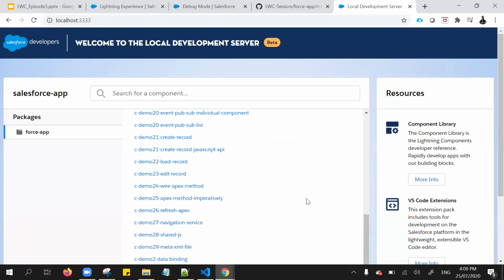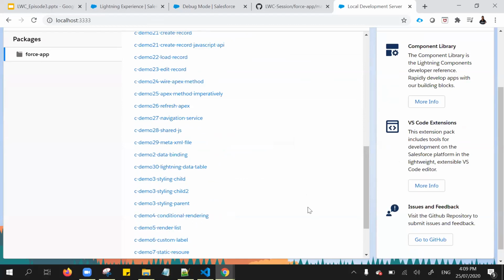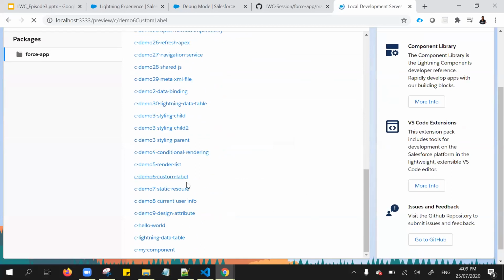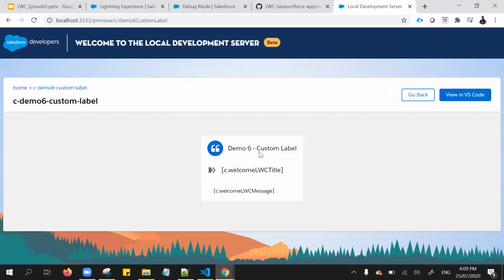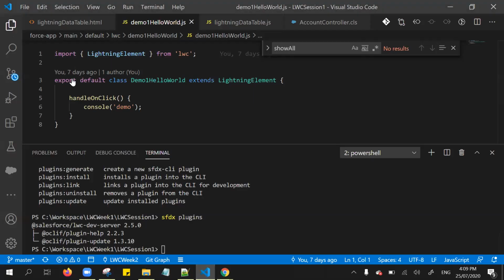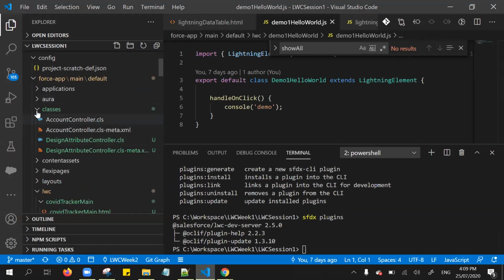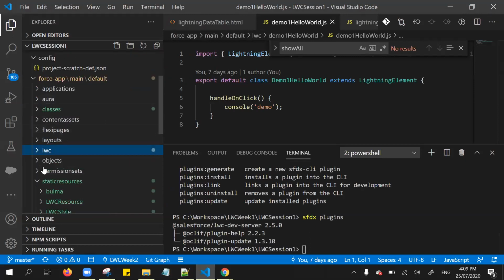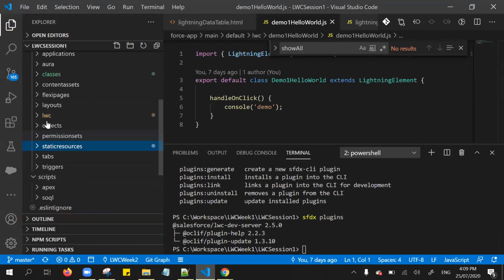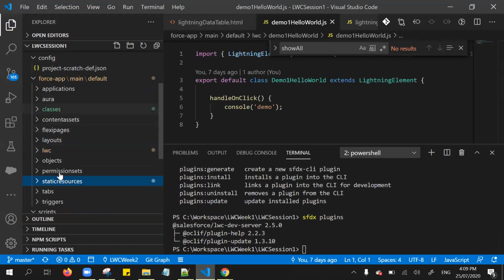Whatever custom labels I showed in the demo, in the custom label demo, to get the preview for your custom label, make sure your folder directory also has that custom label, and custom metadata is also required. In my case, it's not available.